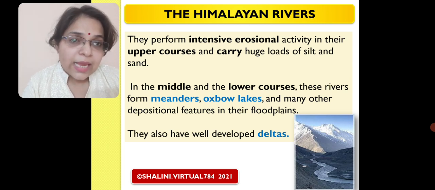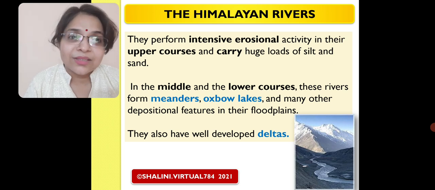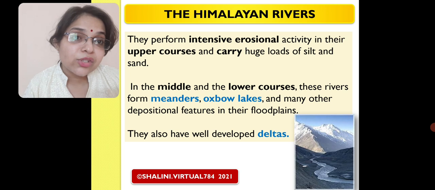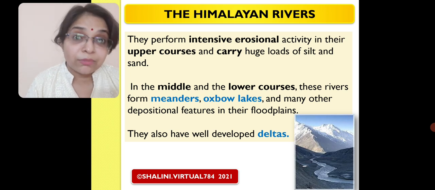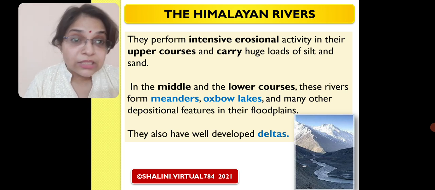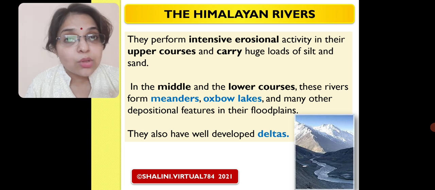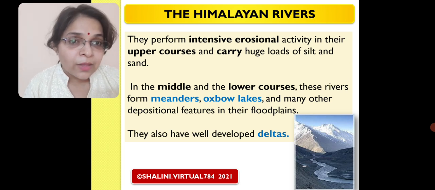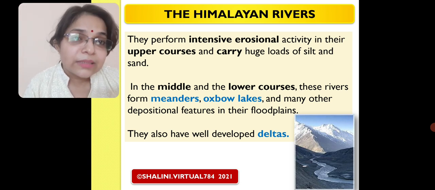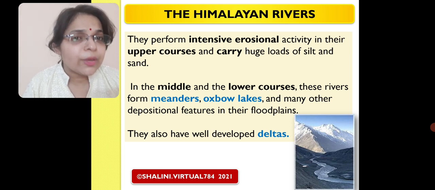Now, in the middle and lower courses, these rivers form meanders, oxbow lakes, and many other depositional features in their floodplains. Now, something interesting to know about these three terms, that is meanders, oxbow lakes, and floodplains. They also have well developed deltas. Now, let us see one by one, starting with meanders.